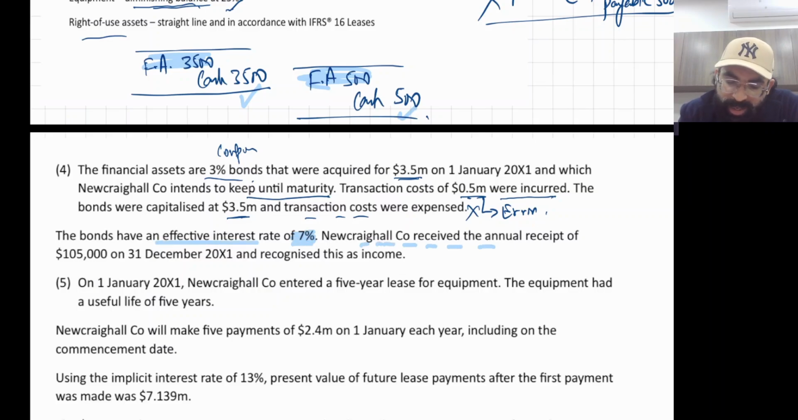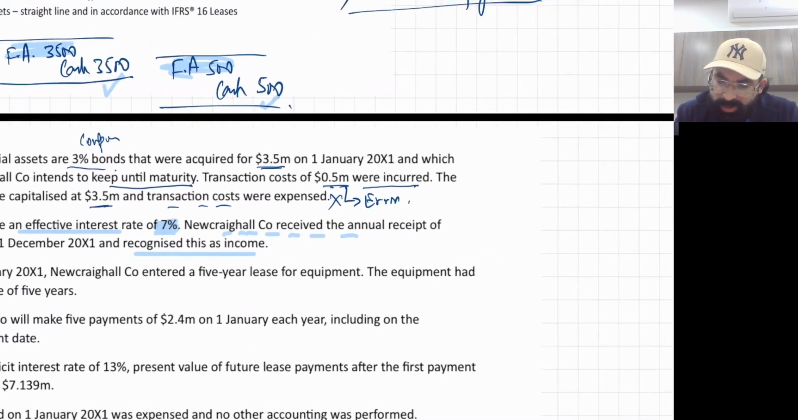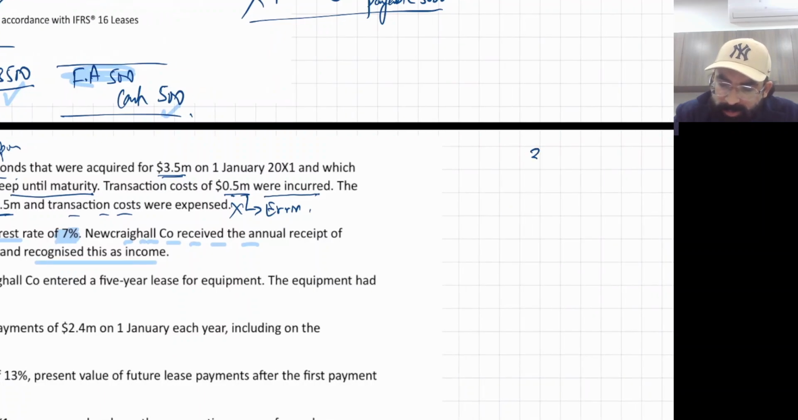The company received the annual receipt of 105,000, that is fixed interest, and recognized this as an income. So this person has only recognized the income of 105. Okay, let me teach you in a very simple way. 3,500 was the initial amount, then 500 was the transaction cost. So this is the 4,000.